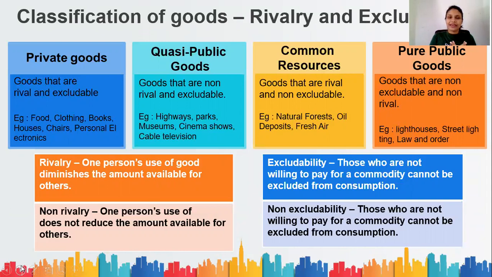So the opposite of rivalry is non-rivalry. That is, one person's consumption of the good will not reduce the amount available for the others. You take a highway. You use the highway once. You use the highway twice. Does that mean that you just reduced the amount available for the other people? No. They also can use the same highway that you are using with no issues. Yes? Okay.